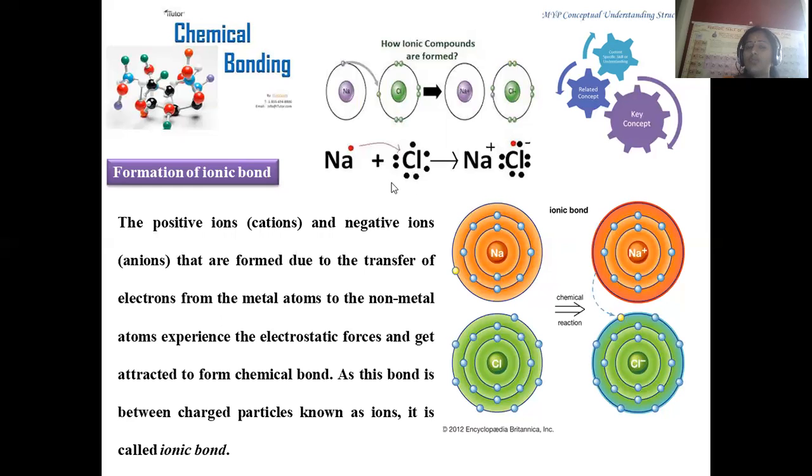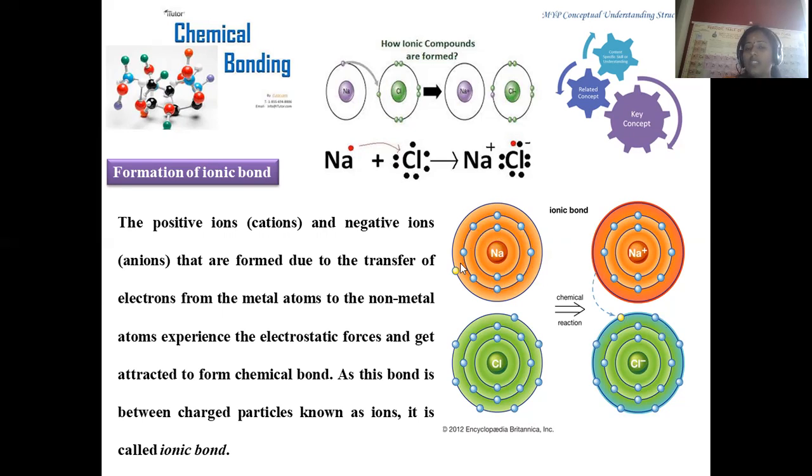I'm taking a simple example, table salt, called sodium chloride. Natrium with one valence electron. This is a Lewis dot structure, which clearly indicates how the transfer of electrons and the electrostatic or ionic bond formation is possible between two different elements. Na dot is now treated with chlorine, which is short of 1 electron, so that the electron completely shifts from sodium to chlorine, so that sodium acquires a positive charge and chlorine a negative charge. Because of the loss of an electron, shrinking in size for sodium and enlargement in size for chlorine will be observed. That is represented in the pictorial form.